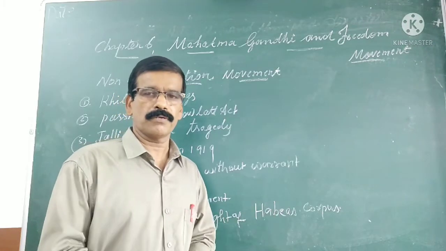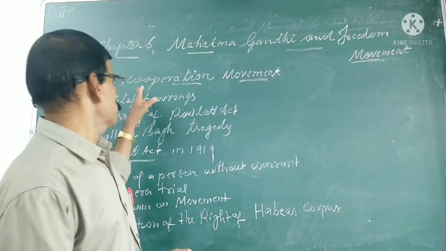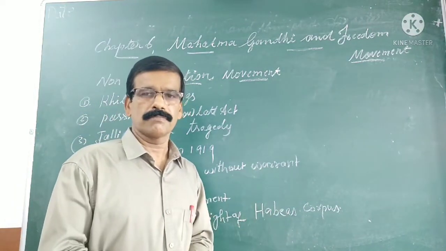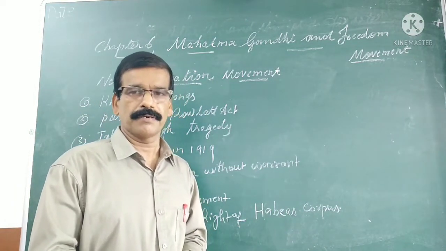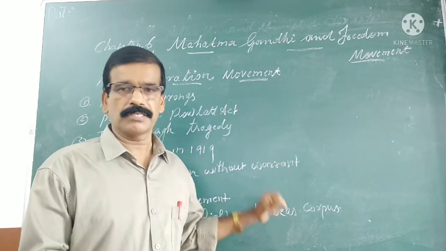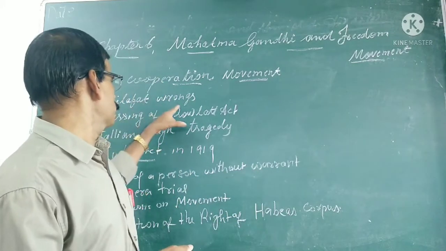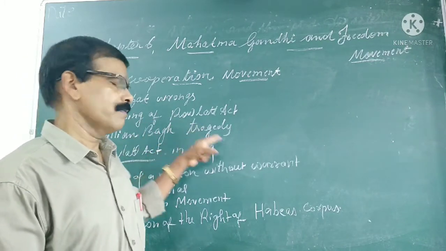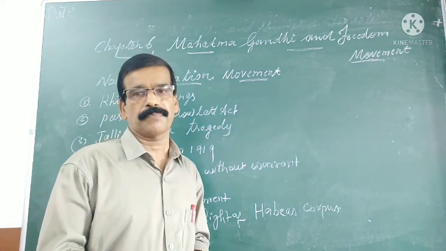Next, we are going to another very important topic, the non-cooperation movement. Why did Gandhiji start the non-cooperation movement in 1990? There are 3 reasons. First is the Khilafat norms, second is the passing of the Rowlatt Act, and the third is the Jallianwala Bagh tragedy.